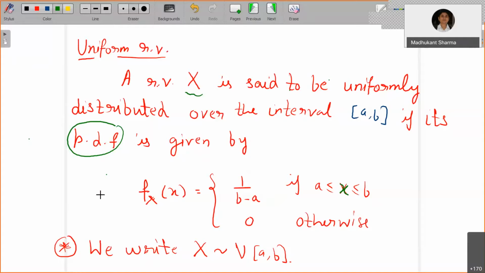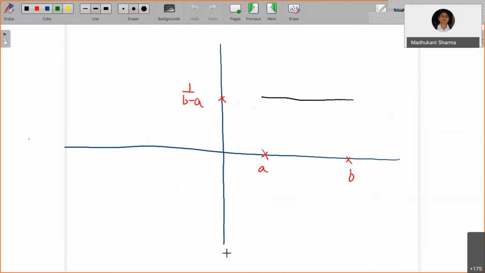It's a line: if you plot the graph, it is like y equals 1 upon (b minus a). The distance from any point is the same, so we write that x follows a uniform distribution over the closed interval [a, b]. On the xy plane, f_X(x) is the line 1 upon (b minus a), and for any point x it is the same, meaning uniformly distributed.